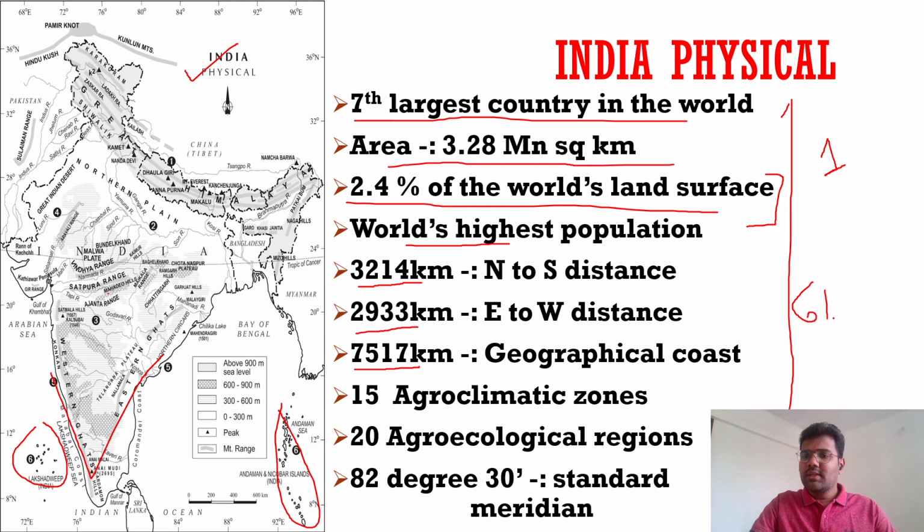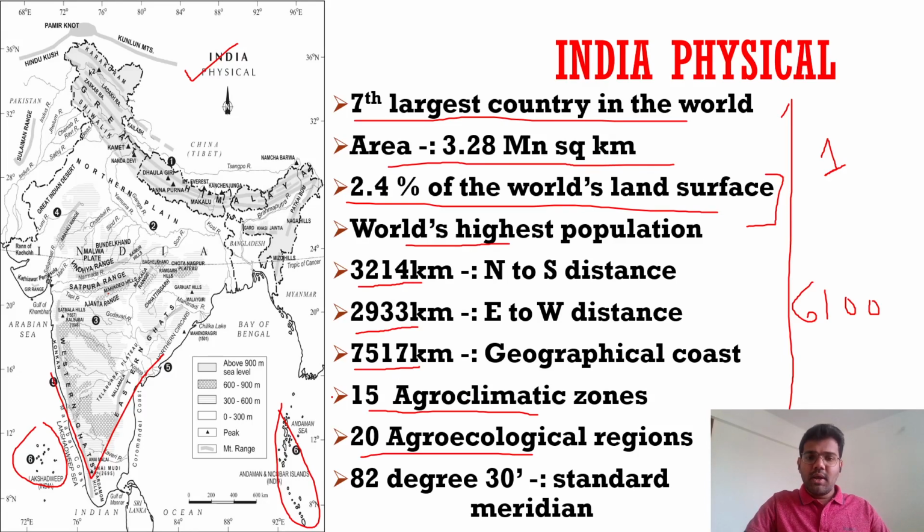6,100 kilometer. That is the coastal length of mainland India. Then there are 15 agroclimatic zones. I told you we are going to also cover some portions of agriculture. Even if you don't know what an agroclimatic zone or agroecological zone is, just relax. This is just a first introductory lecture, so don't worry. We are going to talk about this in detail in our upcoming lectures.